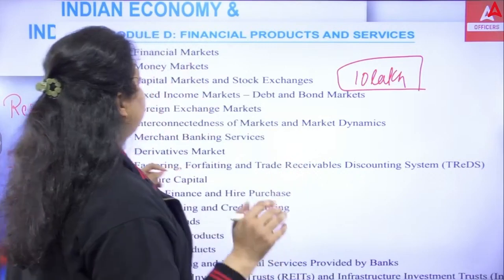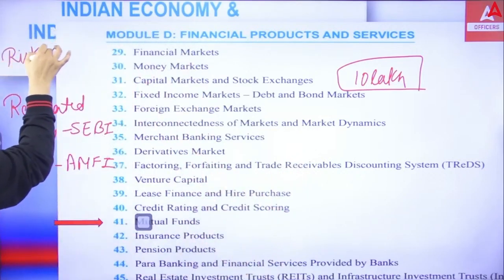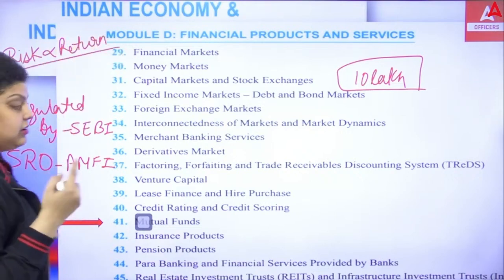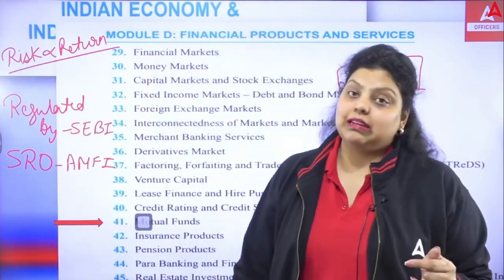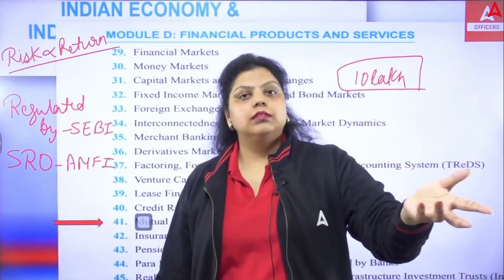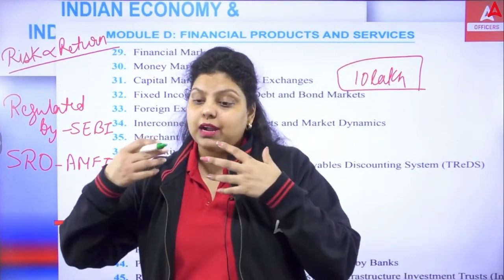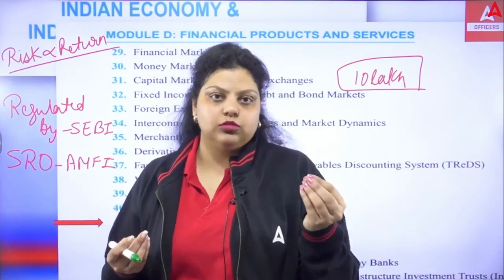But nobody told me that risk and return are directly proportionate. If you are getting a high return, you have to bear the high risk as well. If the return is less, the risk will also be less. So I invested the whole amount of money in the share market, and the share market fell and all my money fell. It means I have to face the loss.